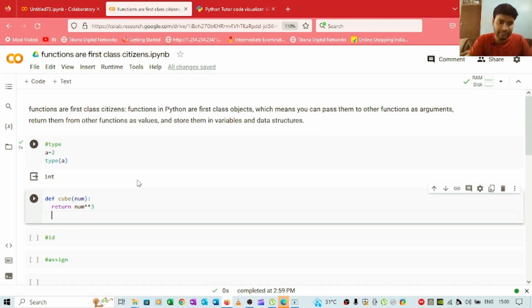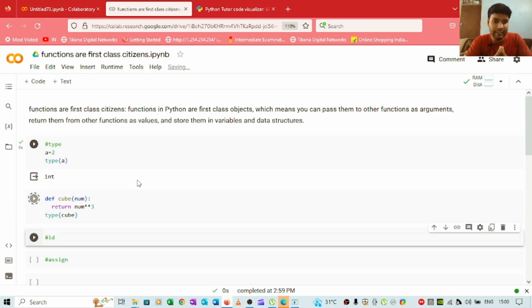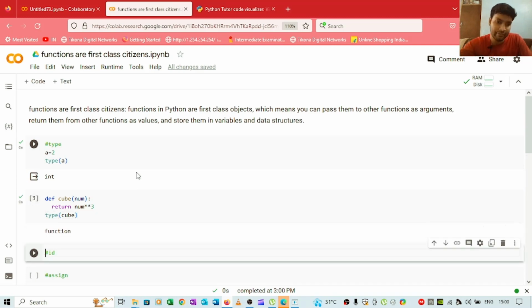If you simply call this function, we will get the output depending on the input which you give. But here we can simply check the type of cube. If you run the cell, it shows function.